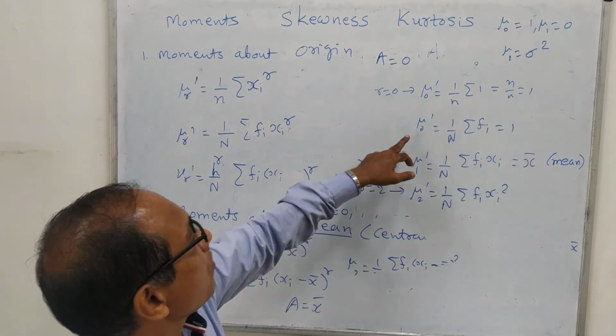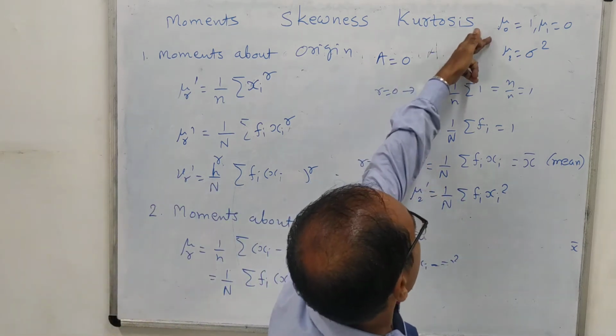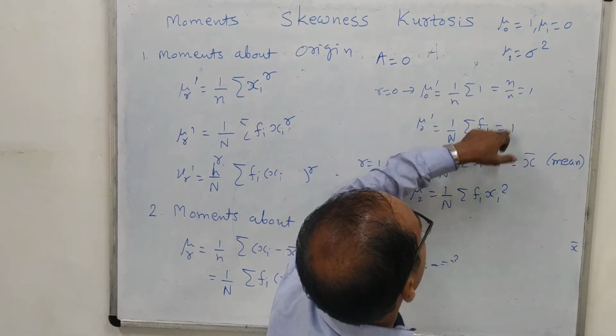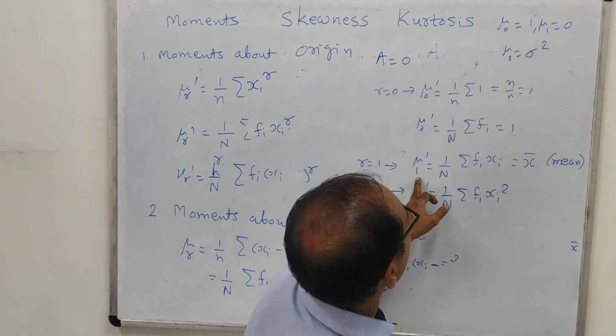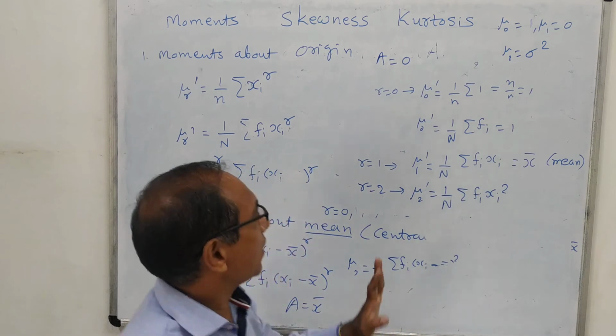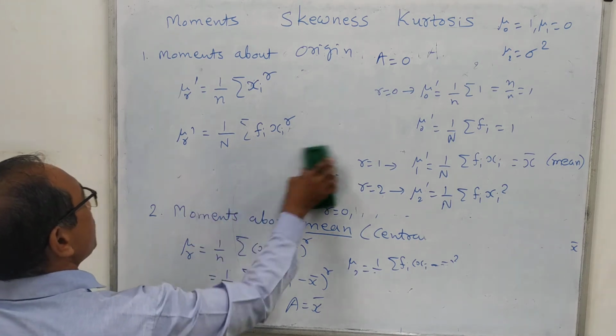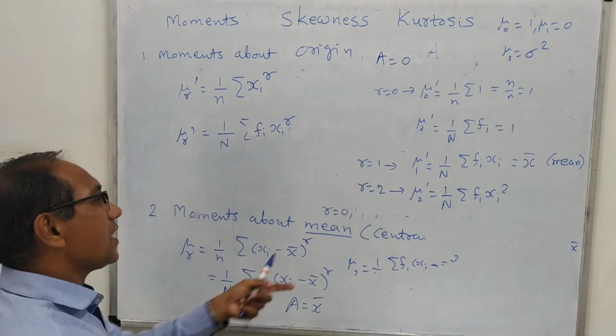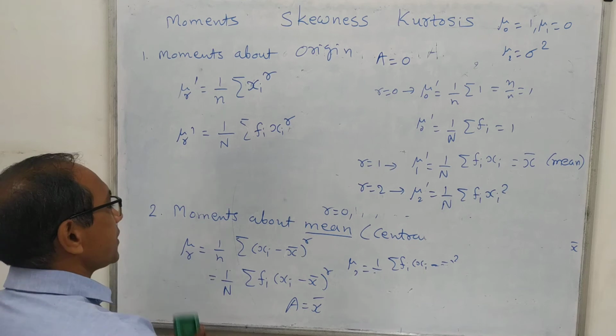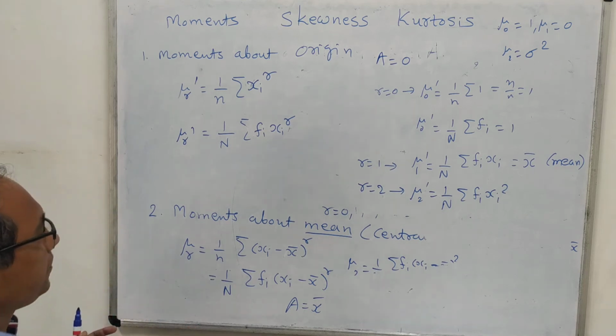So here you have observed that mu 0 equal to 1, mu 0 dash equal to 1, mu 1 equal to 0, but here mu 1 dash is mean itself, x bar. So these are very much important for us. So you must remember this formula. If you don't remember, then you can derive this within a couple of minutes as I told you.